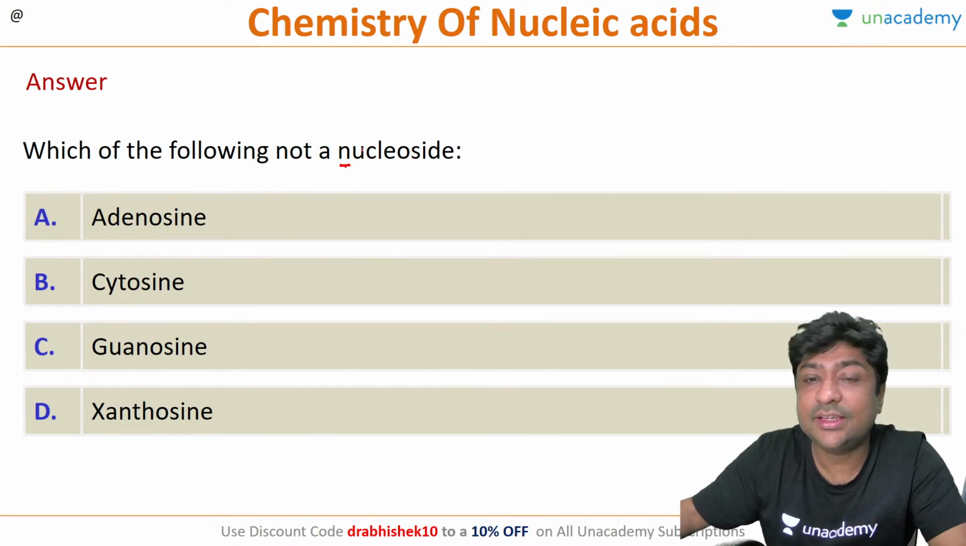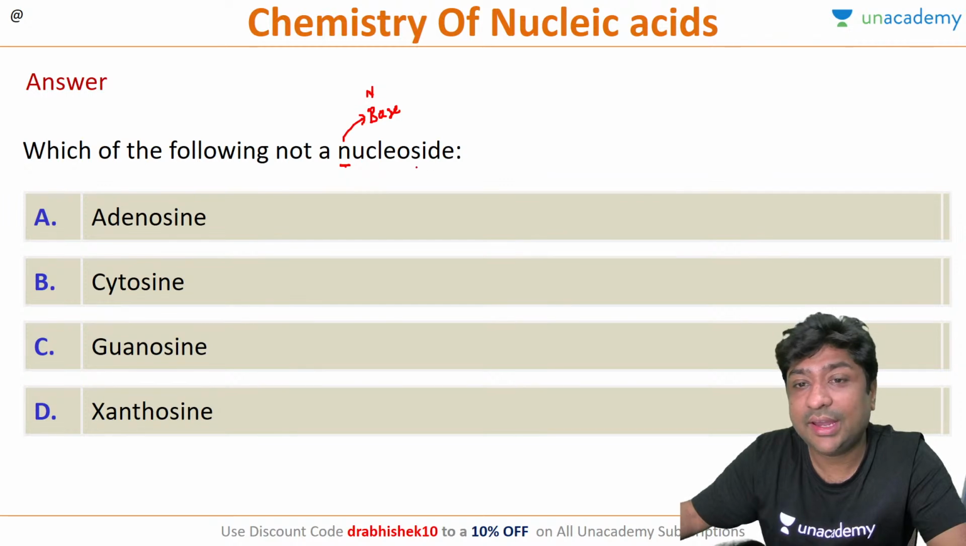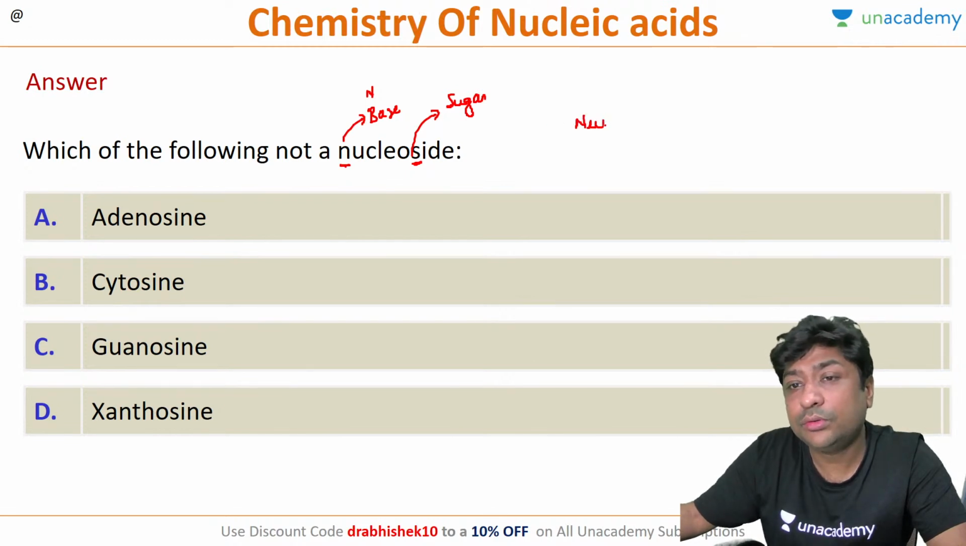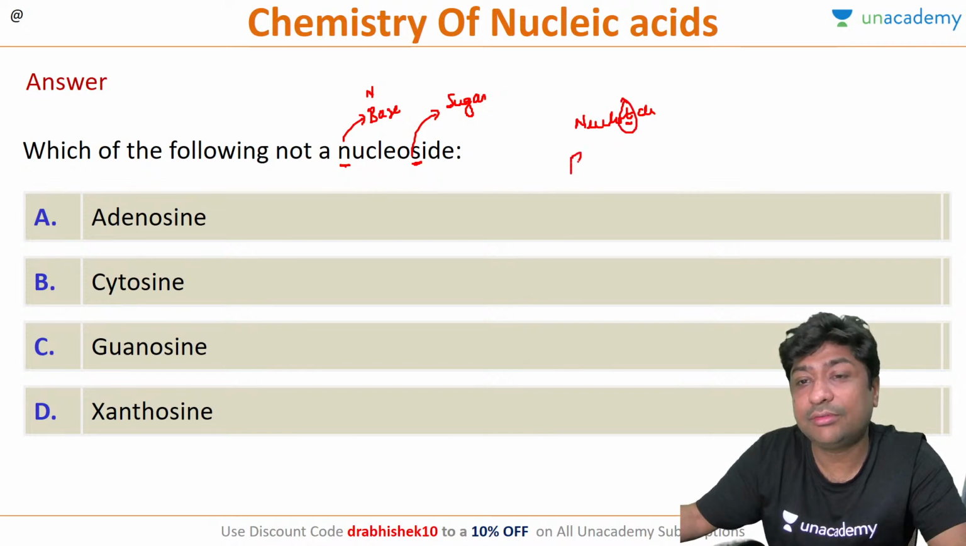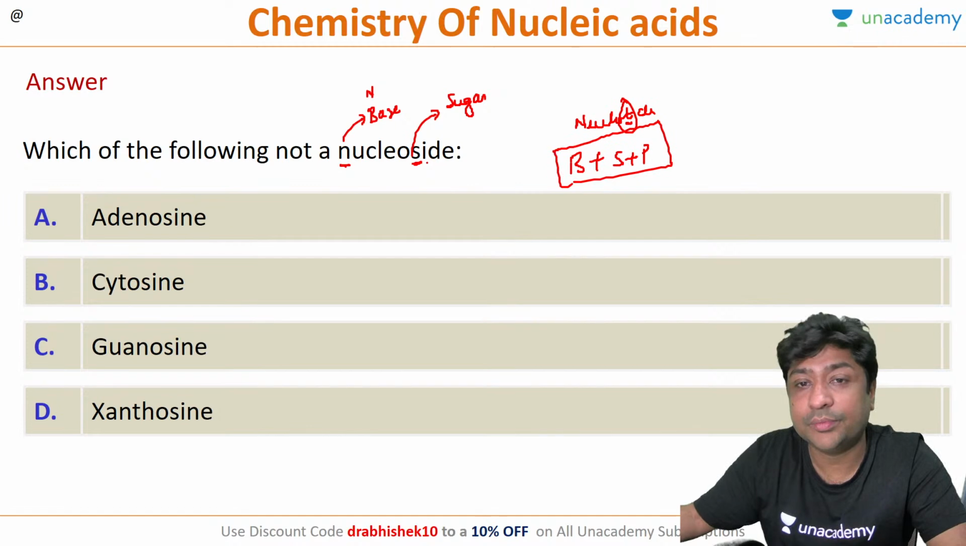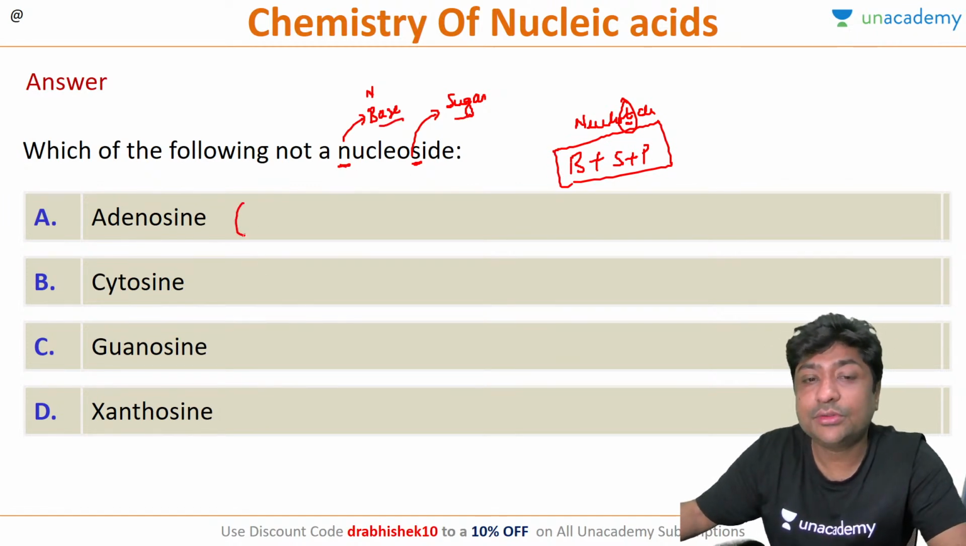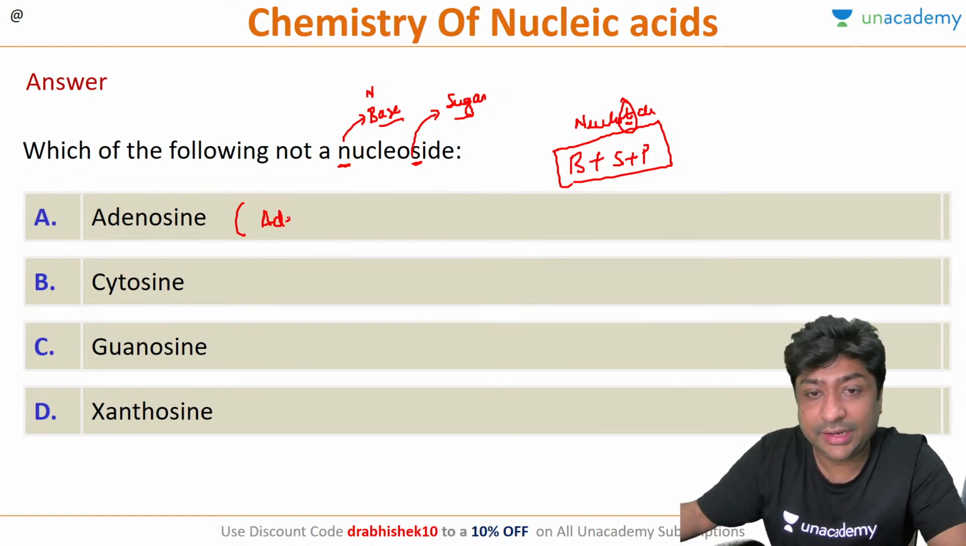Nucleoside, if you see, N is for the base, nitrogenous base, and S is for your sugar. So it will have the nitrogenous base and sugar only, whereas nucleotide will have everything. T means all the three. So it will have the base, the sugar, as well as the phosphate. All the three will be there. So we are looking at nitrogenous base and sugar. So adenosine, what is it made up of? It is made up of adenine and sugar, right?